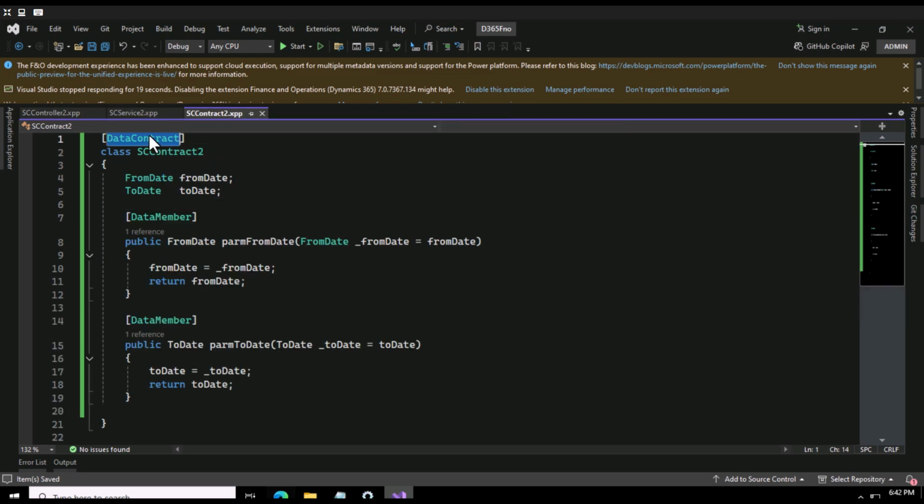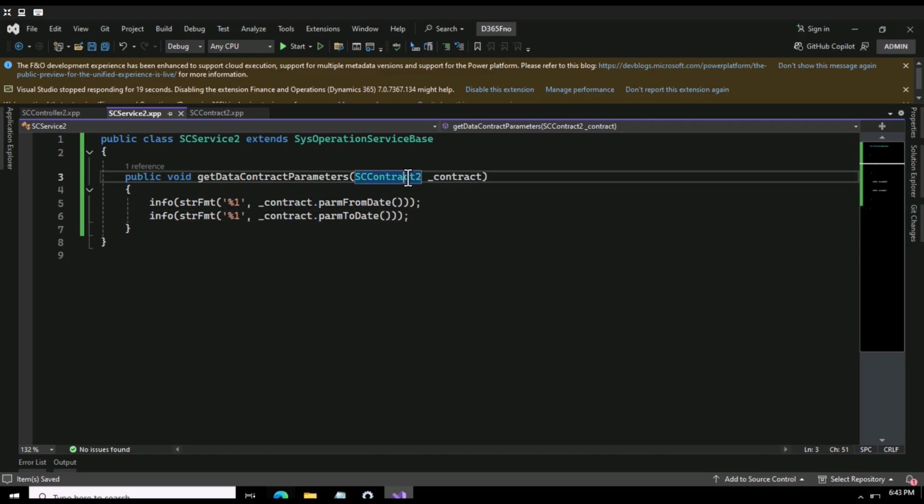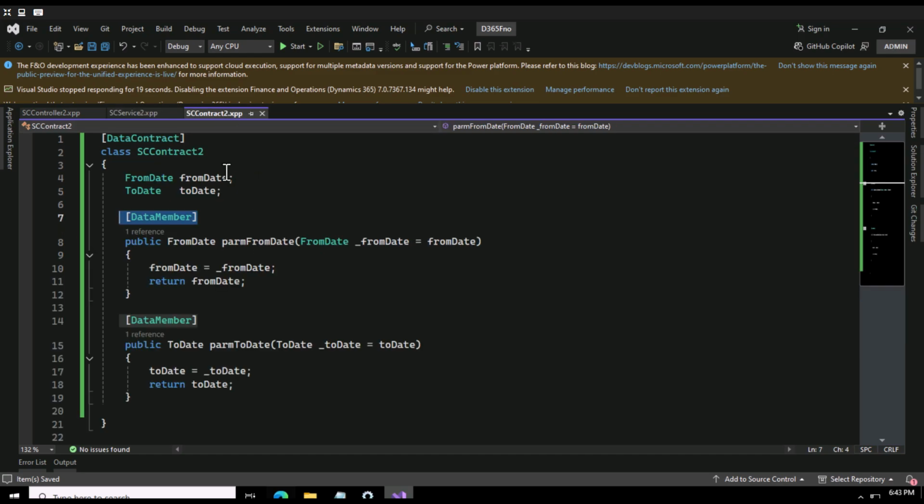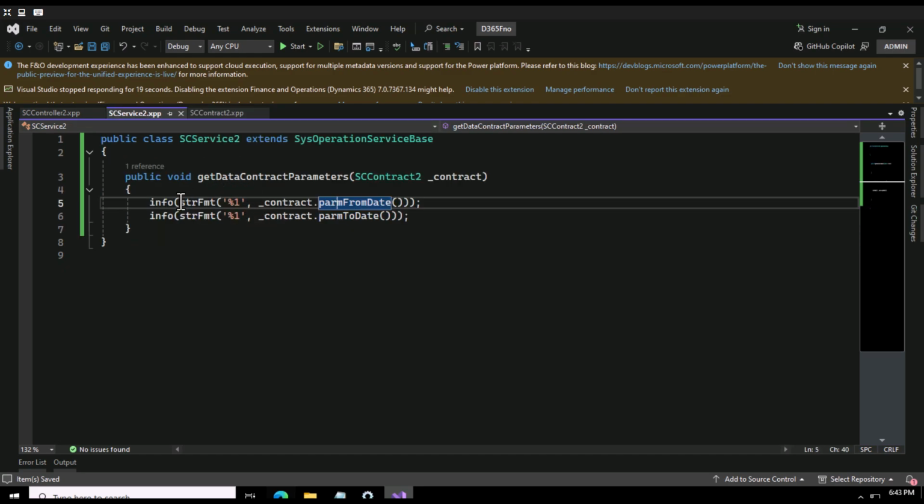So what we did, in this video we used our contract class, service class, as well as controller class. For your data contract, we define two variables here, from date and to date. We need to decorate these attributes like data member and data contract, and then we define our param methods here. Inside our service class, we simply get the reference from here. We simply call these methods like param from date and param to date, and we simply display this.